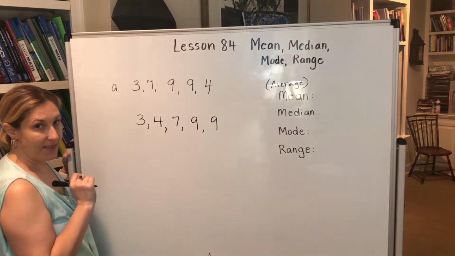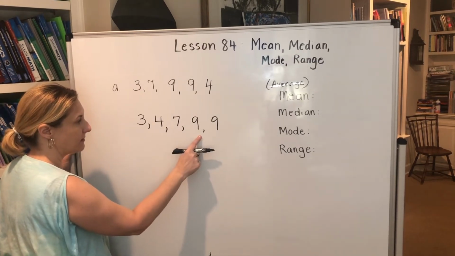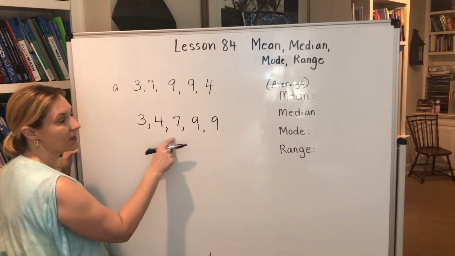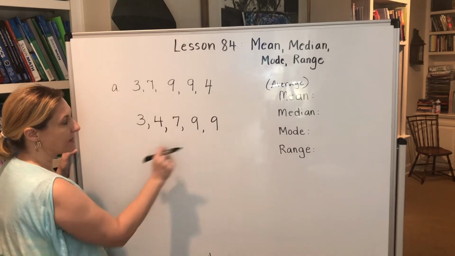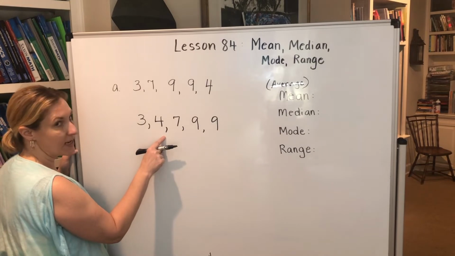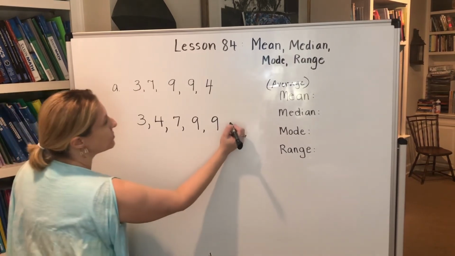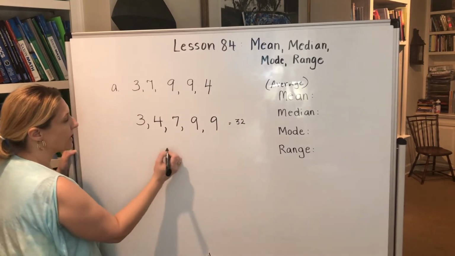Okay, first let's add the numbers. 9 plus 9 is 18. 18 plus 11, 7 and 4 is 11, so it's easier for me to add an 11 than it is a 7 to 18. So I'm going to say 18 plus 11 is 29, plus 3 more is 32. So you should have gotten 32 when you added, okay?